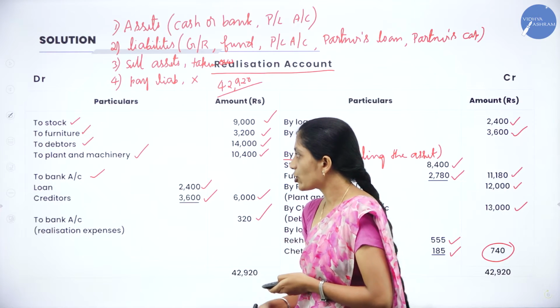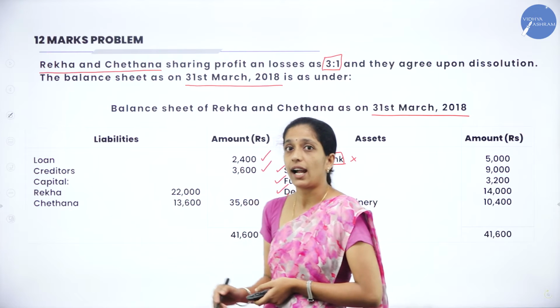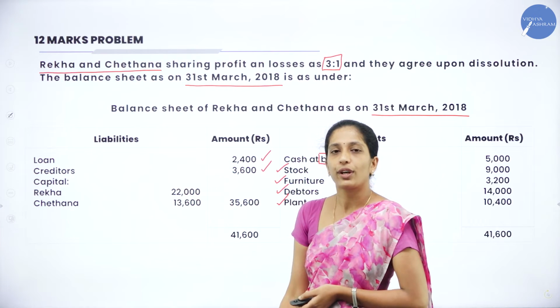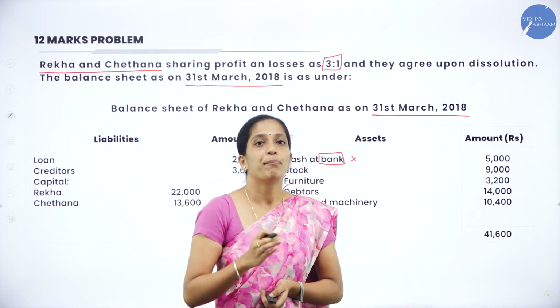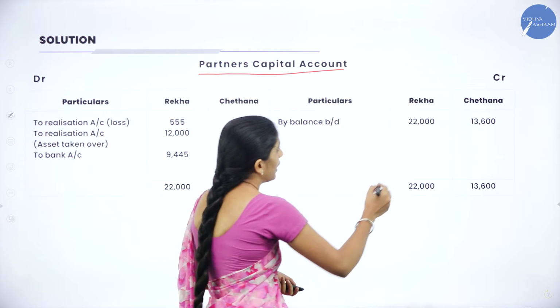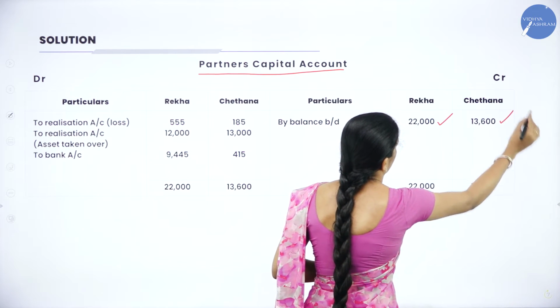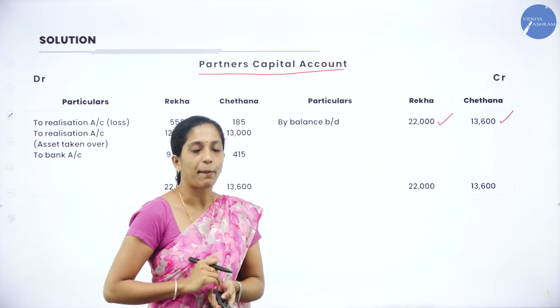Now go through the balance sheet here. In the balance sheet, they have given the capital of Rekha and Chetana. So how do you record? In your partners' capital account, as usual, you will record it as by balance brought down. By balance brought down, Rekha 22,000, Chetana 13,600. Clear? First we will transfer the capital.